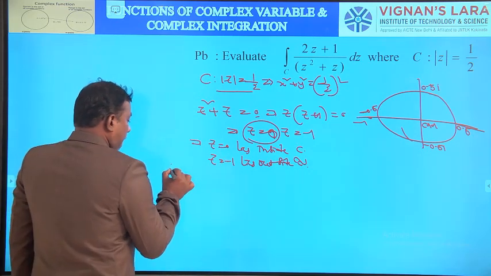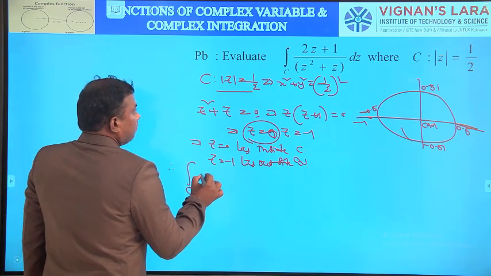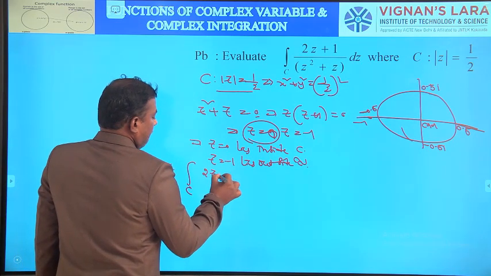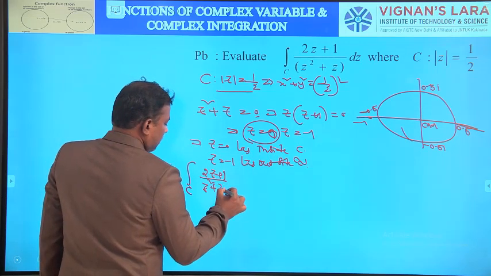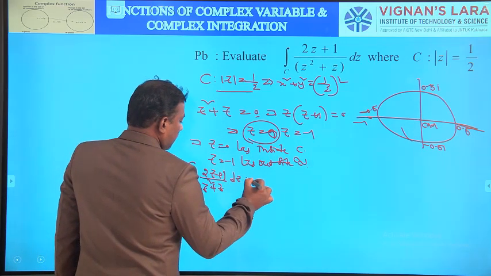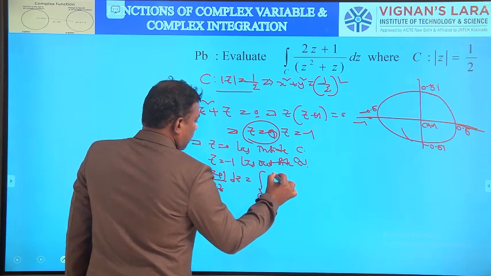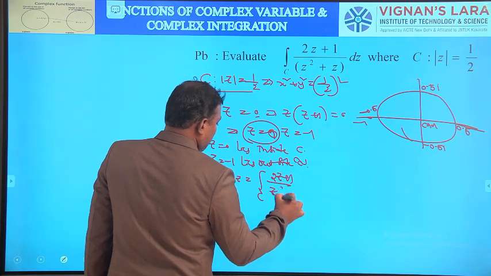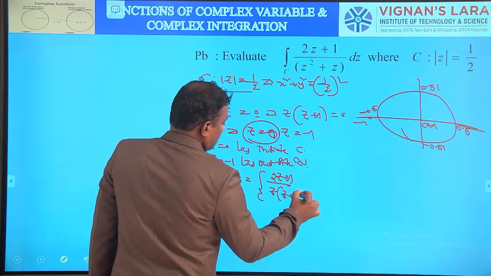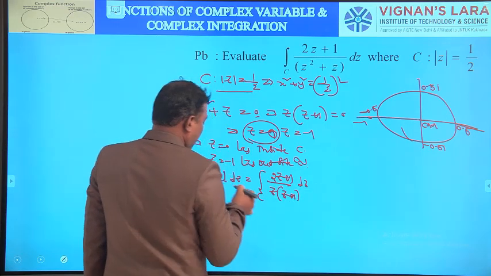Therefore, the integral over C of (2z + 1)/(z² + z) dz can be written as the integral over C of (2z + 1)/(z(z + 1)) dz, by rewriting the denominator.